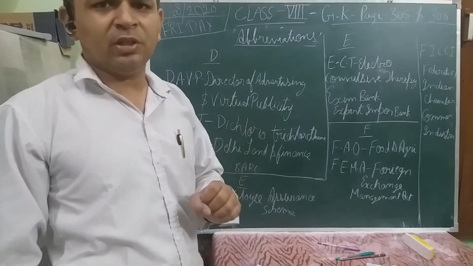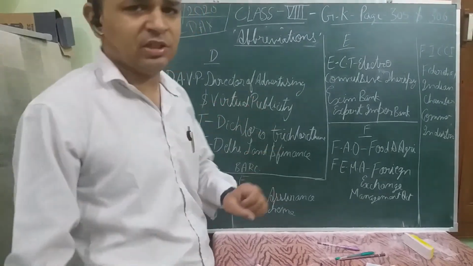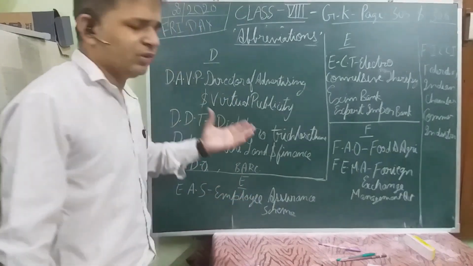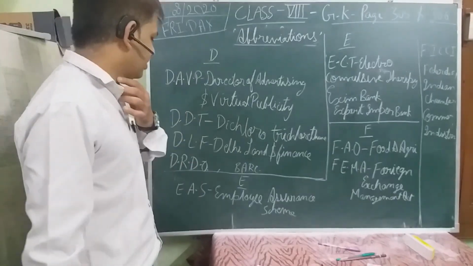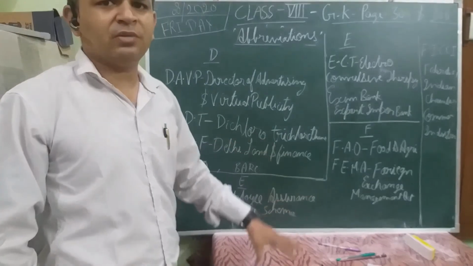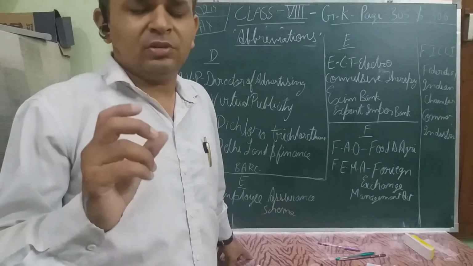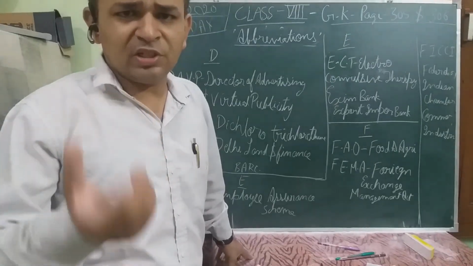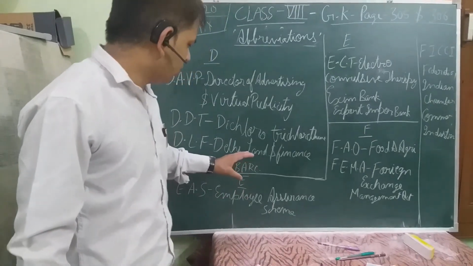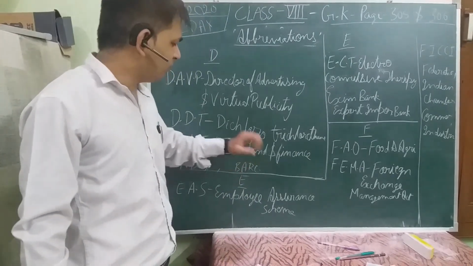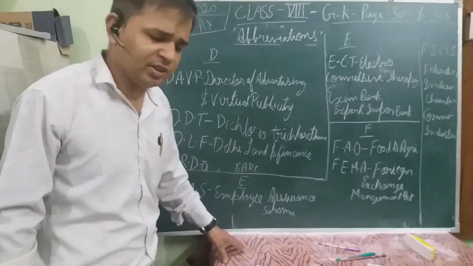It's a type of chemical. It is sprayed in the agriculture field for different purposes, as insecticides or pesticides. Then DLF, you might have heard. It's an organization, a developer company near Gurgaon. The full form of DLF is Delhi Land and Finance.